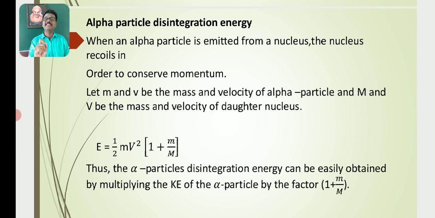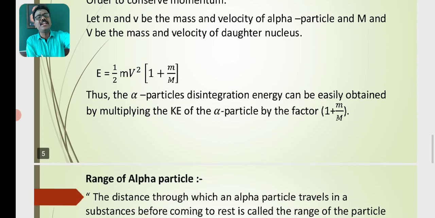So this is the alpha particle disintegration energy.